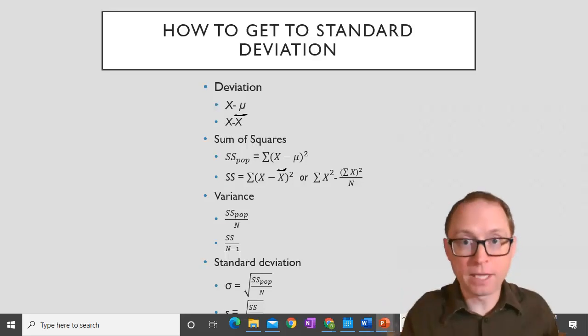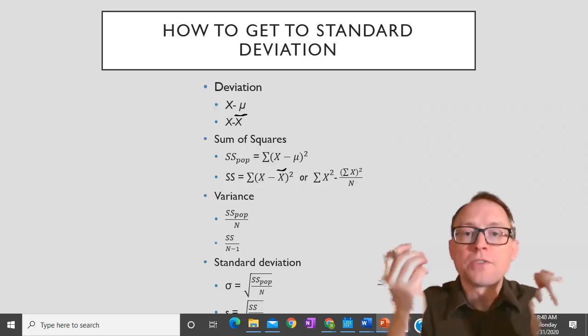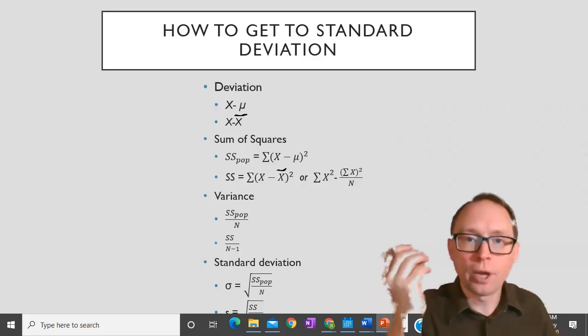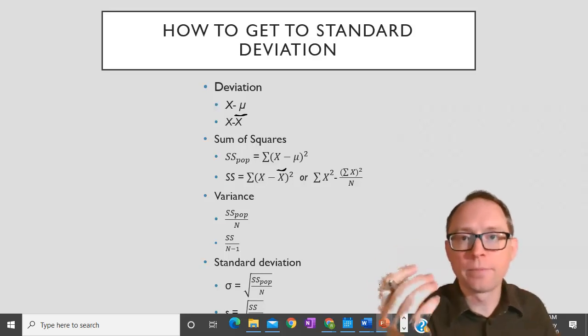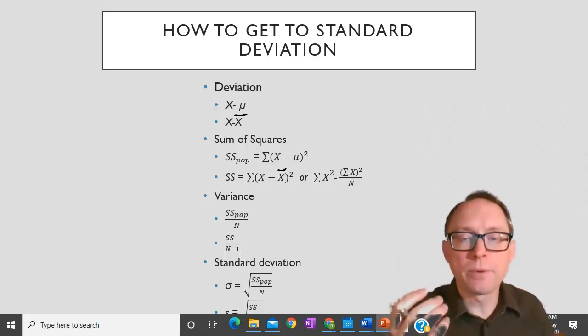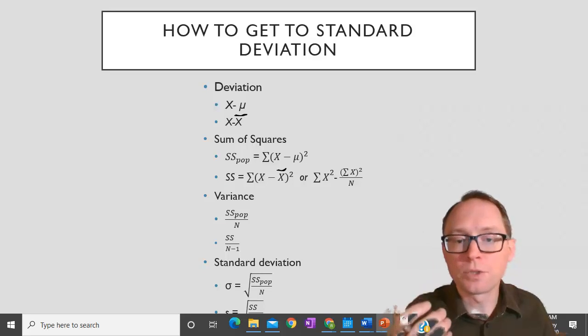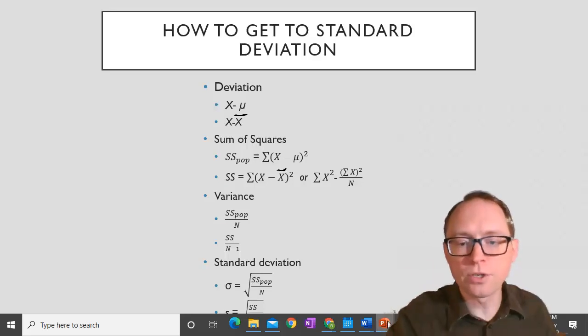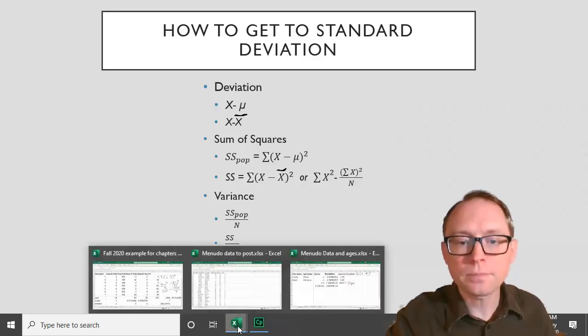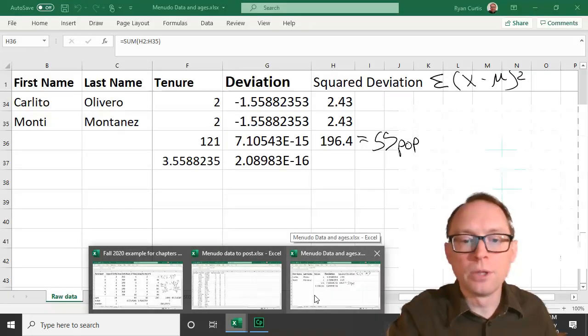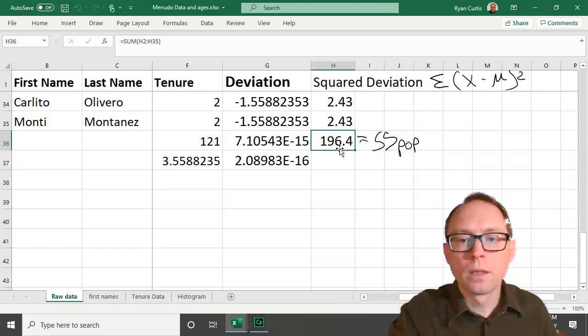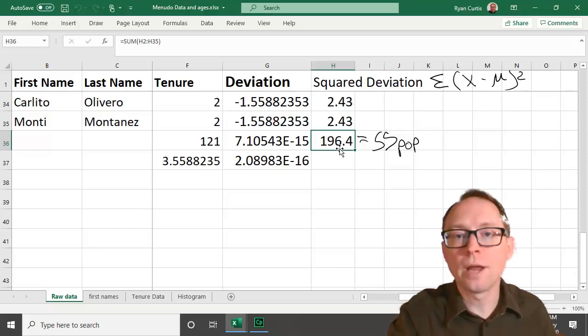That makes sense, right? If it's for the population, then good. Go ahead and do that. Divide by n. But if it's for the sample, you divide by n minus 1. So here's my question for you. When we look at our data of Menudo, should I divide this sum of squares by n or n minus 1?